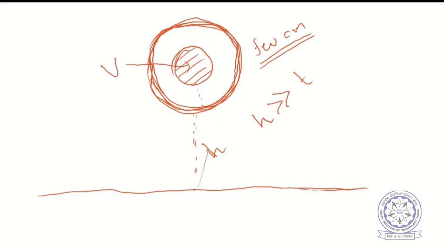In this condition, you can assume that only a cylindrical conductor is there. So with that you can use the same formula and estimate how much voltage drop will be there.